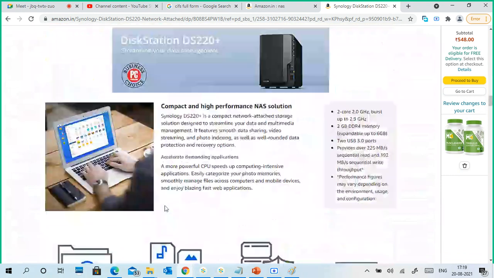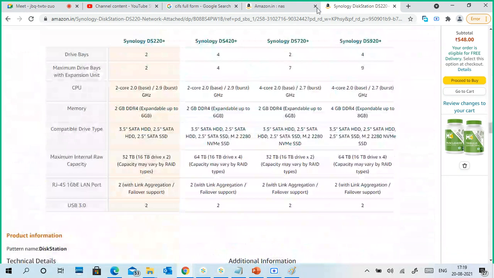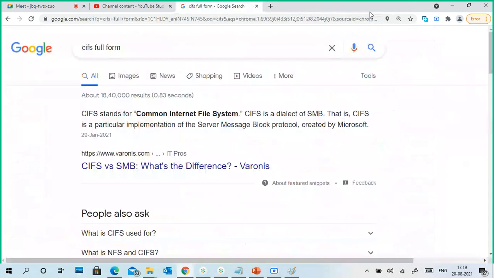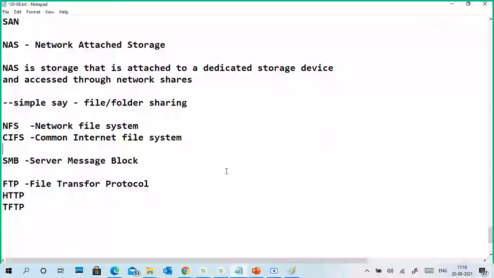Any data you can sync from your system to it. So that is a NAS, very simple. It stores the data centrally in files and folders, meaning files, pictures, movies.